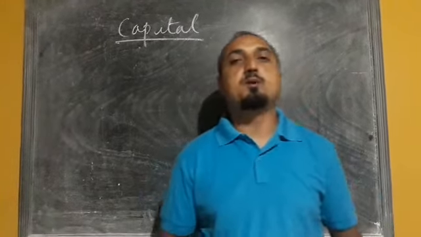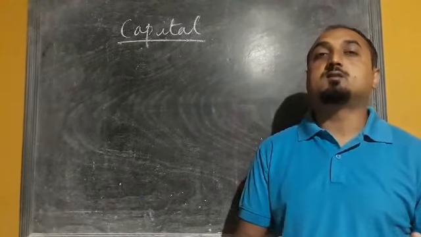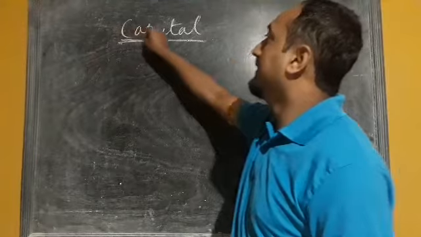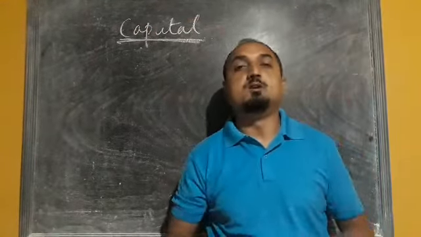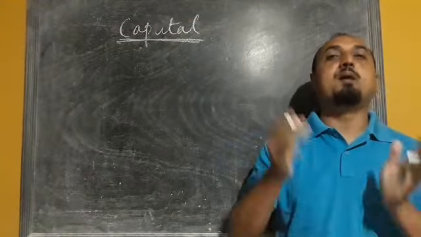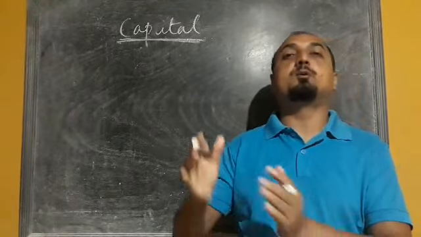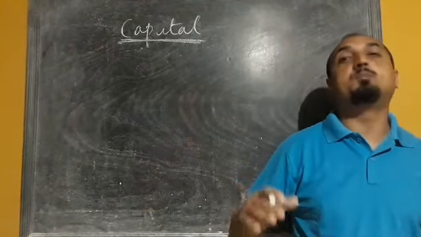Students, so today's topic we have the third factor of production, that is capital. Now, how do we define capital? Capital refers to man-made or produced means of production that can further be used in the production process.